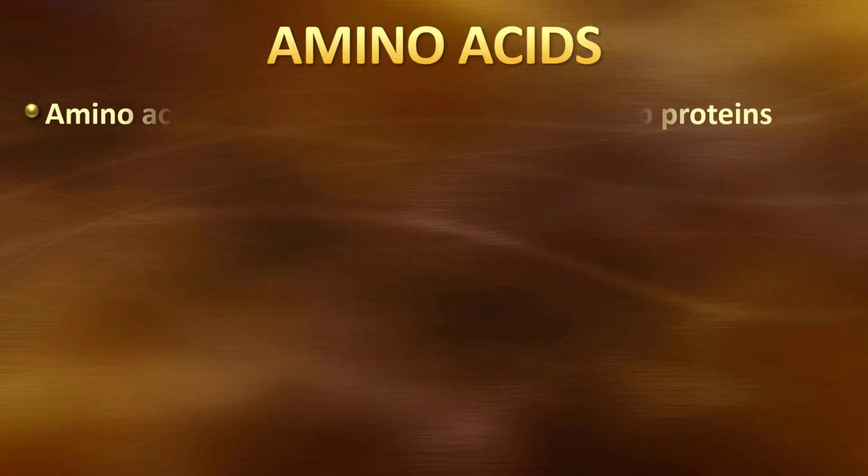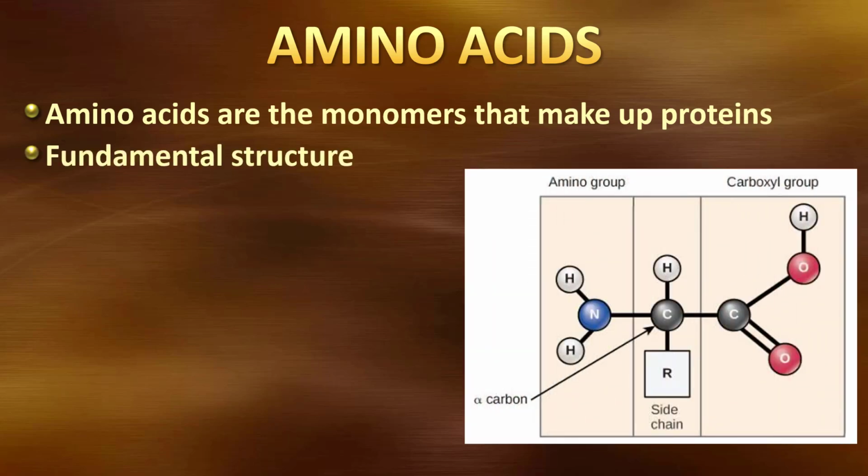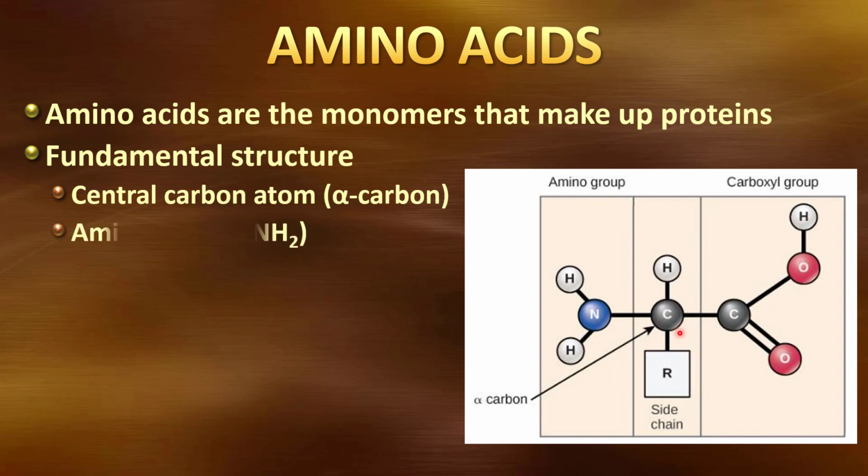Let's take a look at amino acids. Amino acids are the monomers that make up these proteins. Like we had before with carbohydrates, where the monomers were monosaccharides, here the monomer is an amino acid. This is the fundamental structure of an amino acid. There will be a central carbon, often called the alpha carbon. There will be an amino group over here.